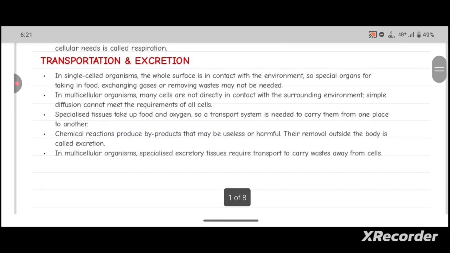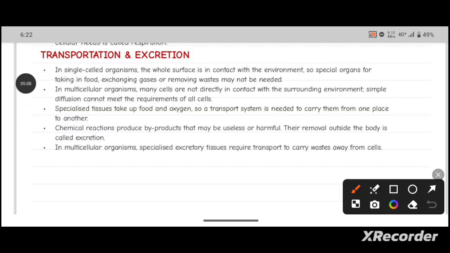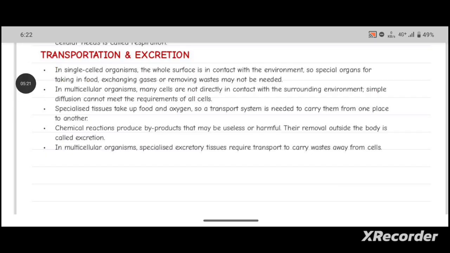Now, transportation and excretion. In single celled organisms, the whole surface is in contact with the environment. So special organs for taking in food, exchange of gases, or removing waste may not be needed. Single celled organisms are unicellular organisms.